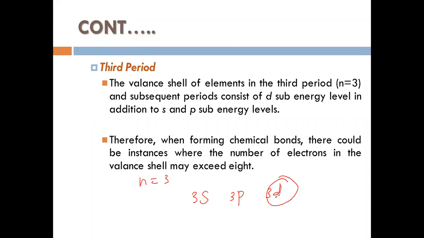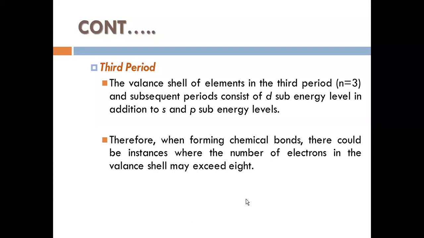Because of the presence of the d orbital, it can hold 2, 6 and up to a maximum of 10, so it may exceed 8. Therefore the octet rule is not obeyed all the time in third period elements.